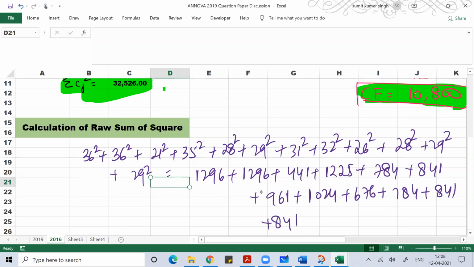We add these and get the value 11,010. This is your raw sum of square. It is raw sum of square, not total sum of square. From this, we'll find total sum of square when we subtract the correction factor from it.